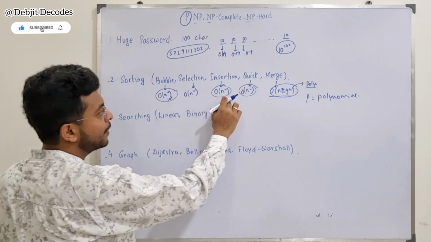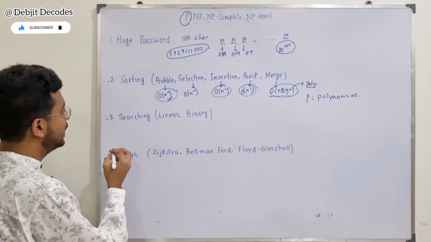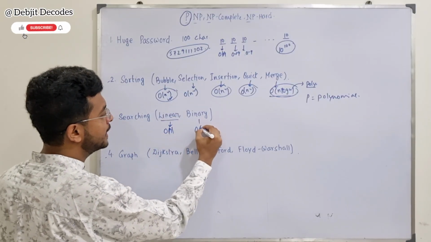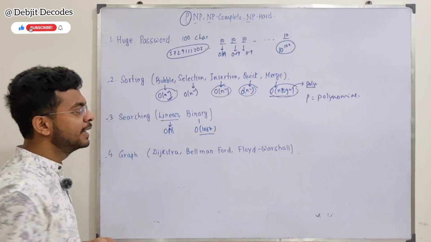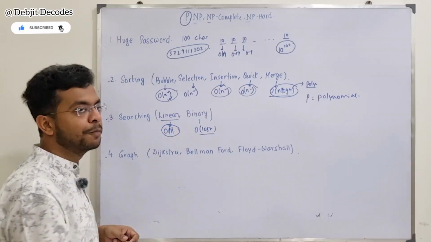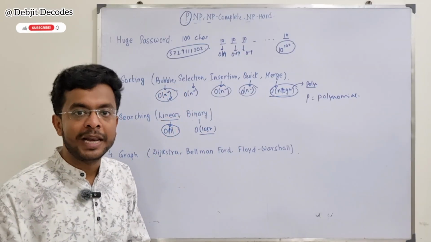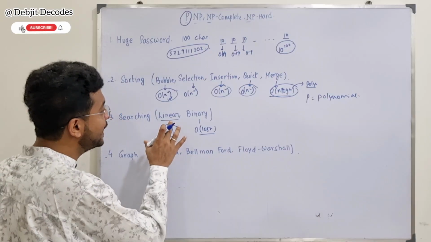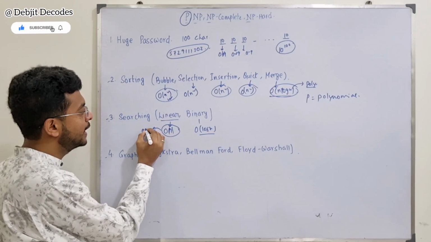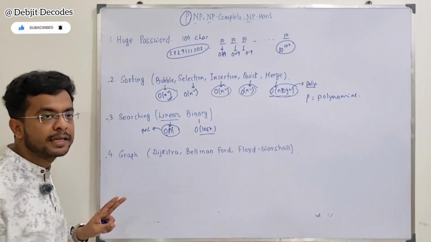All these sorting algorithms are done in polynomial time, and verification can also be done in polynomial time. Now in searching, linear search takes order of n, and binary search takes order of log n. Log n is really smaller than n, but we are still considering linear search, because at least it is done in polynomial time. Bubble sort and linear search have some other significance as well. This is order of n, that is n to the power 1.